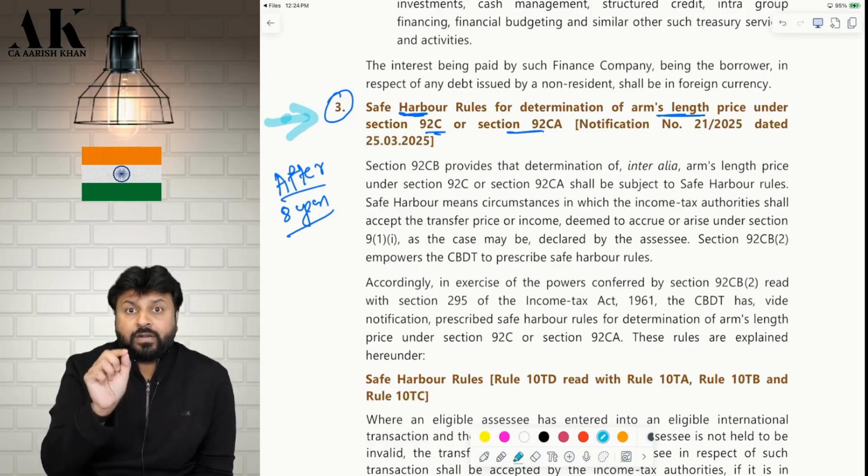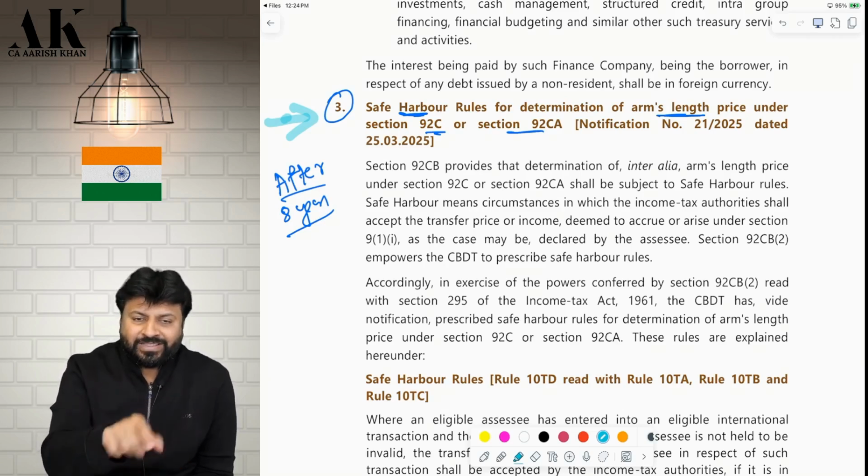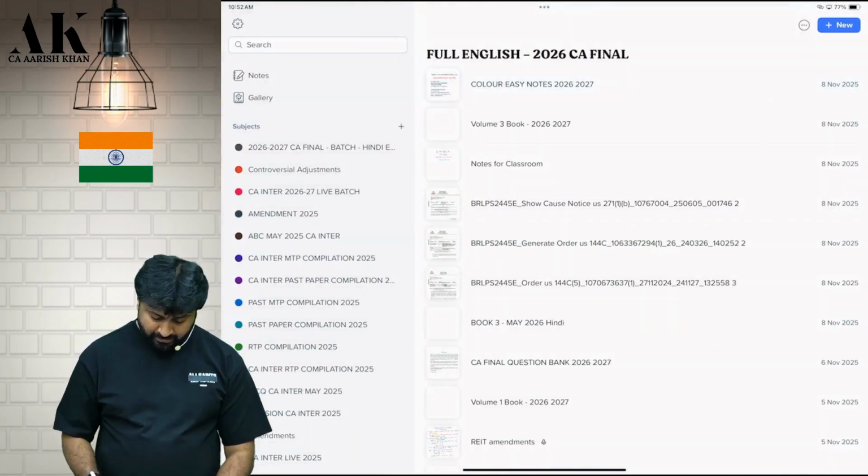It's a safe harbor rule which was not applicable in CA Final for the last 8 years. Why was it not applicable? How did it suddenly become applicable from Jan 26? Everything I am saying in that video. Okay. Now we will move ahead towards the next part. Pay attention, please, all of you.